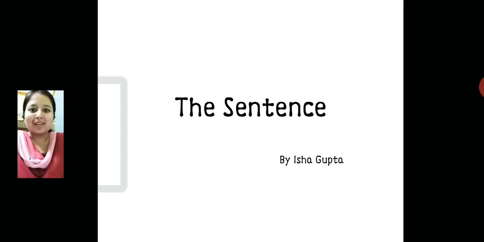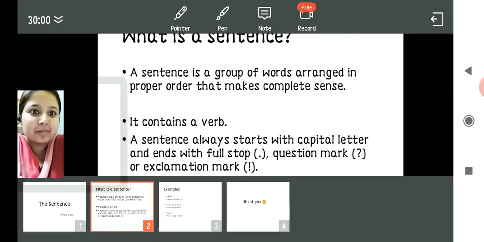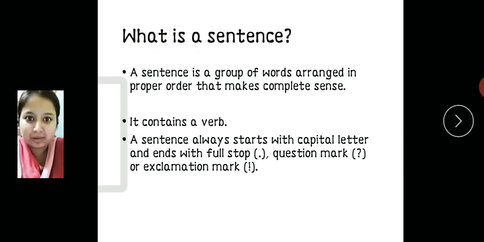So, let's start with our fifth chapter, that is the sentence from your English grammar book. Before proceeding, let us understand some points which are important. What is a sentence? A sentence is a group of words arranged in proper order that makes complete sense.